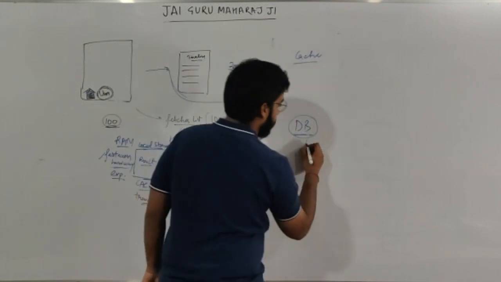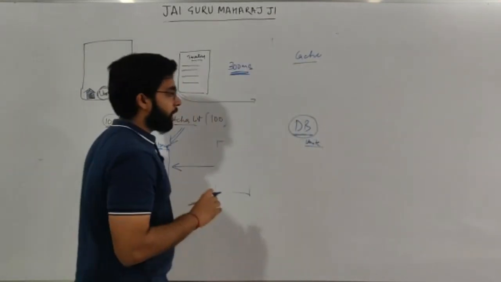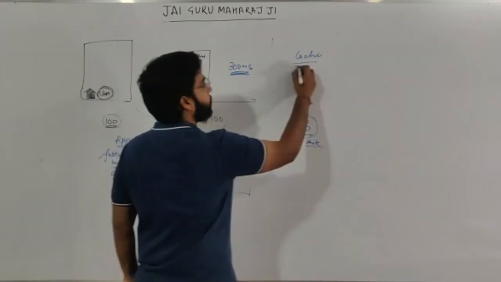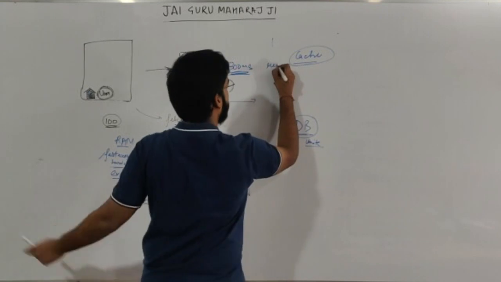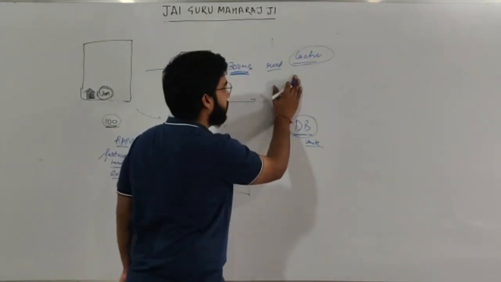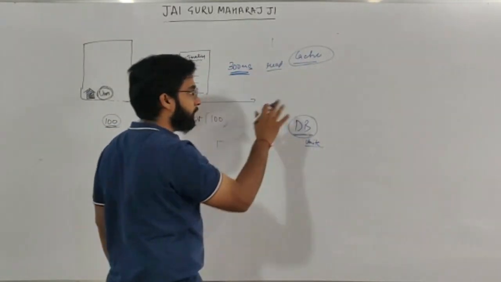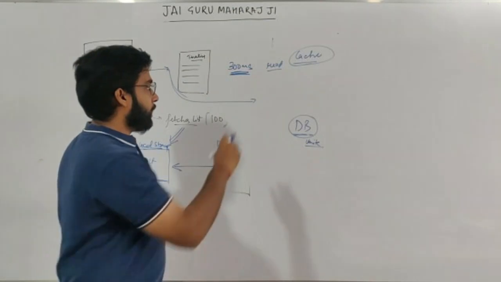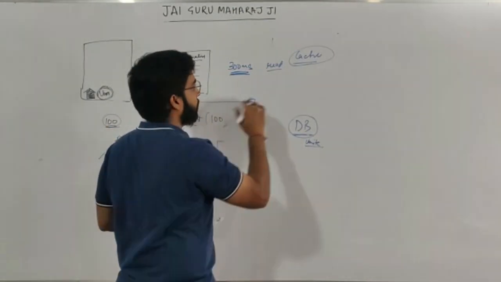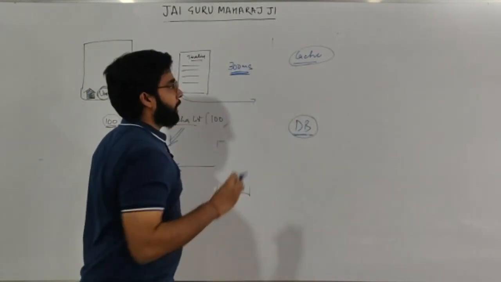Let's say I write on my database, because this was persistent. Now what happens? My write request is ending on my database, but my read request is going to the cache. That's what I told about in the starting of the video. So my read request will come here. Now I'm reading from cache and writing into the database. Then there will be a mismatch. The read would not show me the recent results. It will always show me the outdated result. So I cannot do this also. So where do I write it?